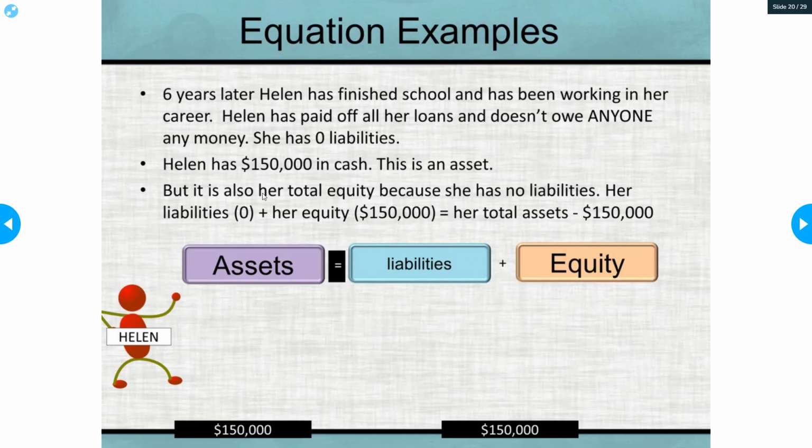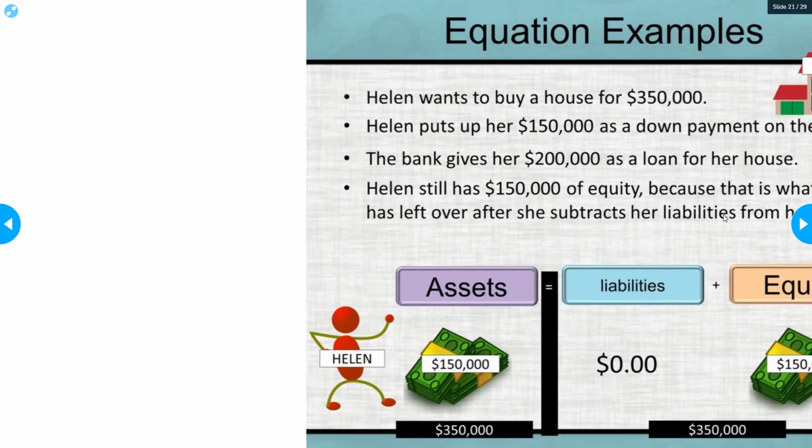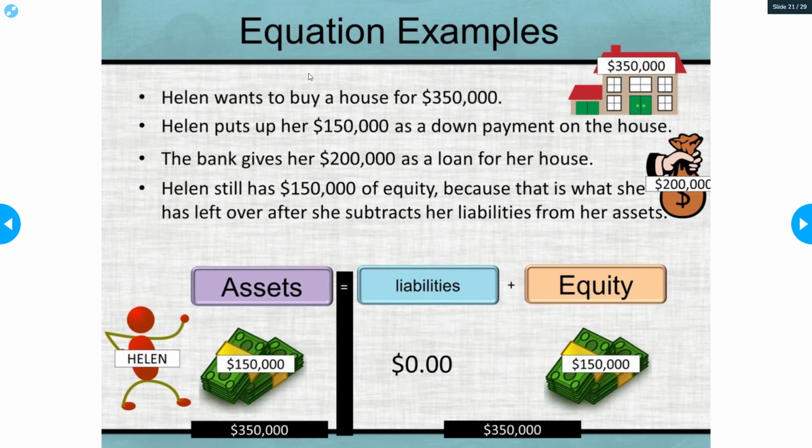That $150,000 is also her total equity because she has no liabilities. So her liabilities are zero plus her equity, which is $150,000. So she has $150,000 in cash, and that cash also counts as equity. She has $150,000 in assets, and that is also equity because she has no liabilities on it. Let's go to a little more complex example with Helen.